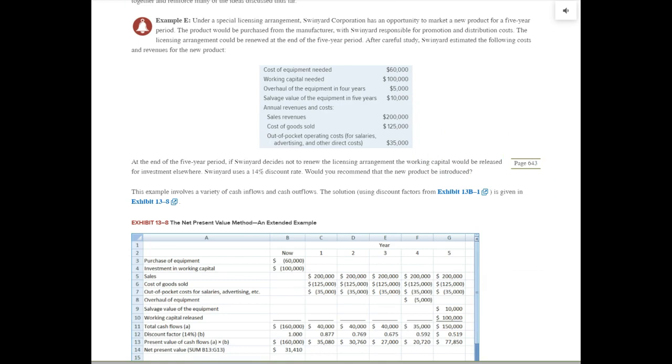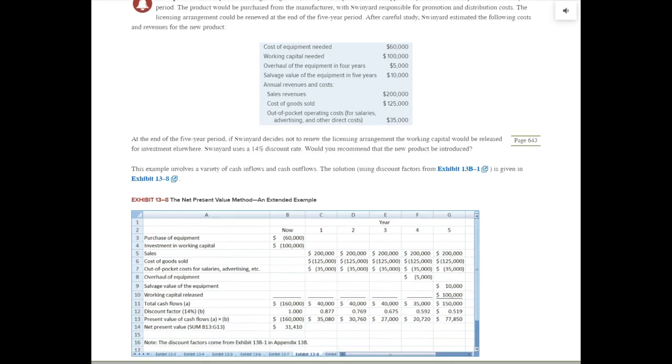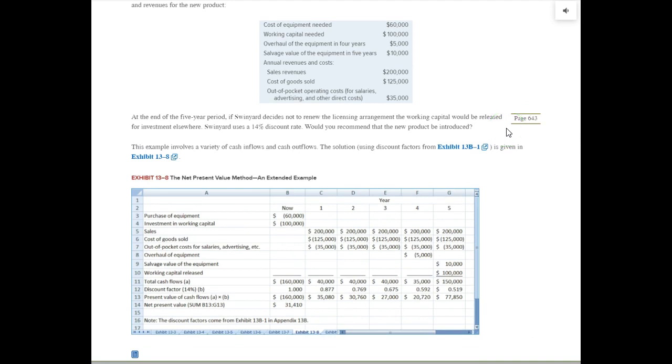Let's look at a little bit larger example here. In this example, we have the cost of the equipment of $60,000. But we still have to tie cash up in working capital if we purchase this equipment. This can be increased inventory amount, maybe increased receivables. Some of the current assets are going up, usually inventory in most cases. So this is going out the door at the beginning, but then it's recovered at the end of the 4-year period or 5-year period for this equipment.